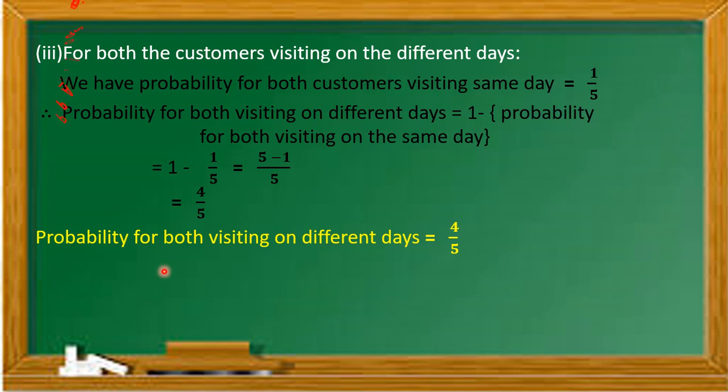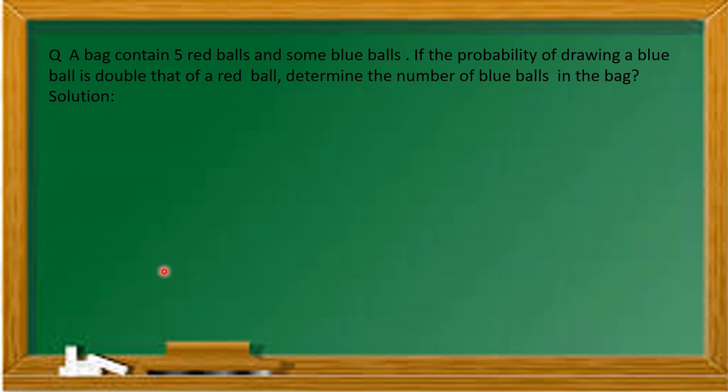So here in this problem we get that both the customers, Shyam and Ekta, will visit the shop on the same day with probability 1 by 5, on consecutive days with probability 8 by 25, and on different days with probability 4 by 5. Only by using the formula, probability of an event is equal to number of favorable outcomes upon total number of outcomes, and by applying this, we get the solution for the problems. Let's consider one more question.